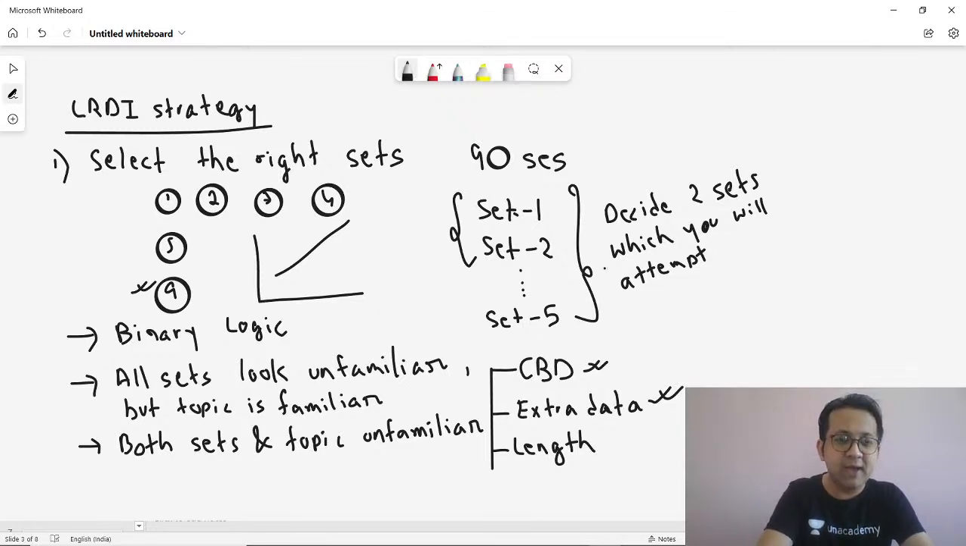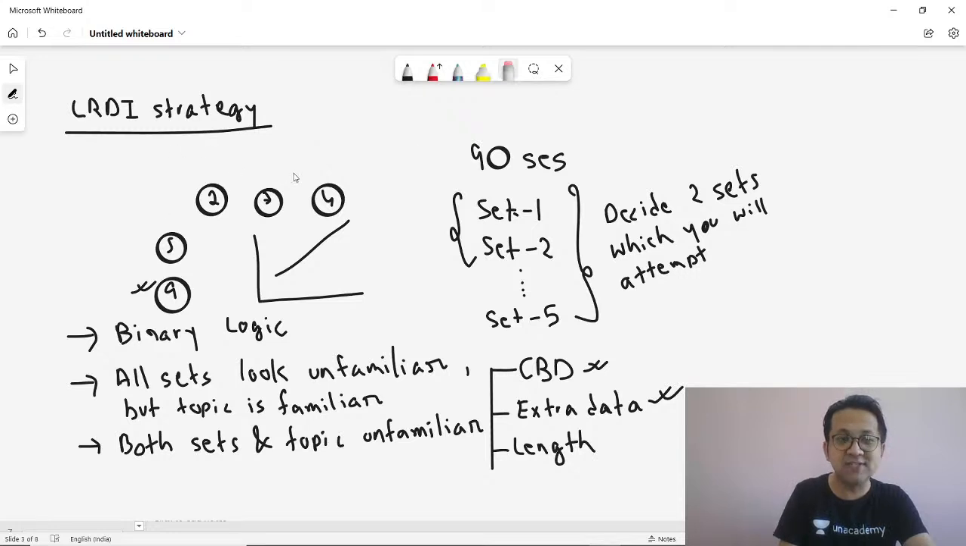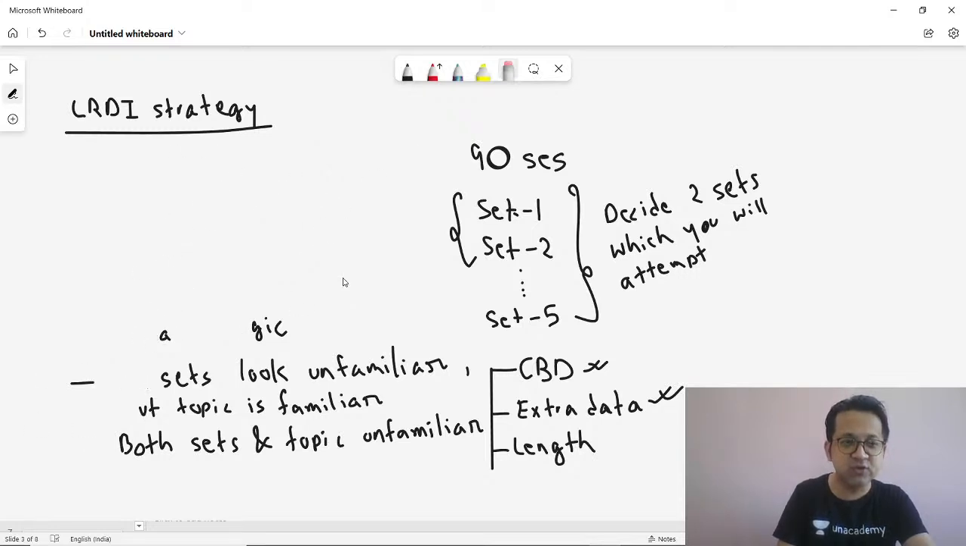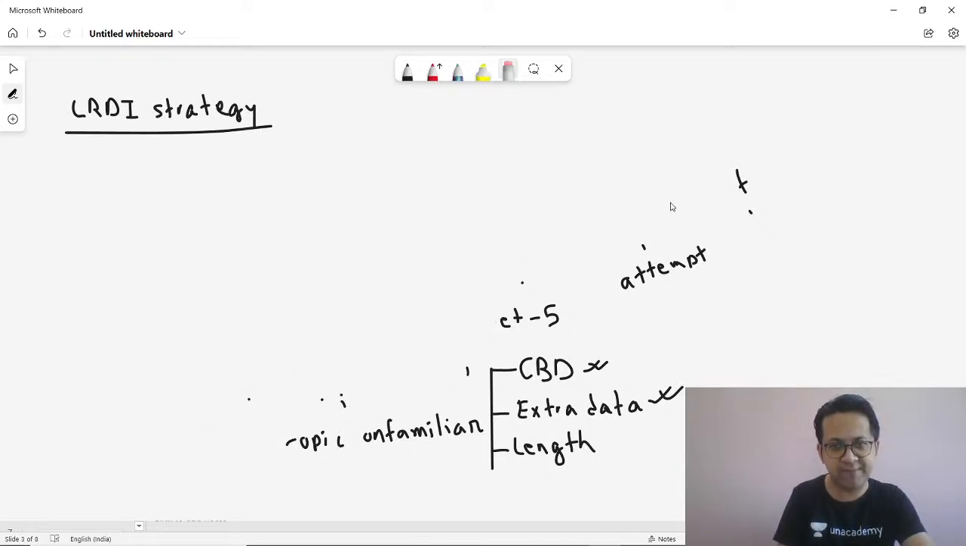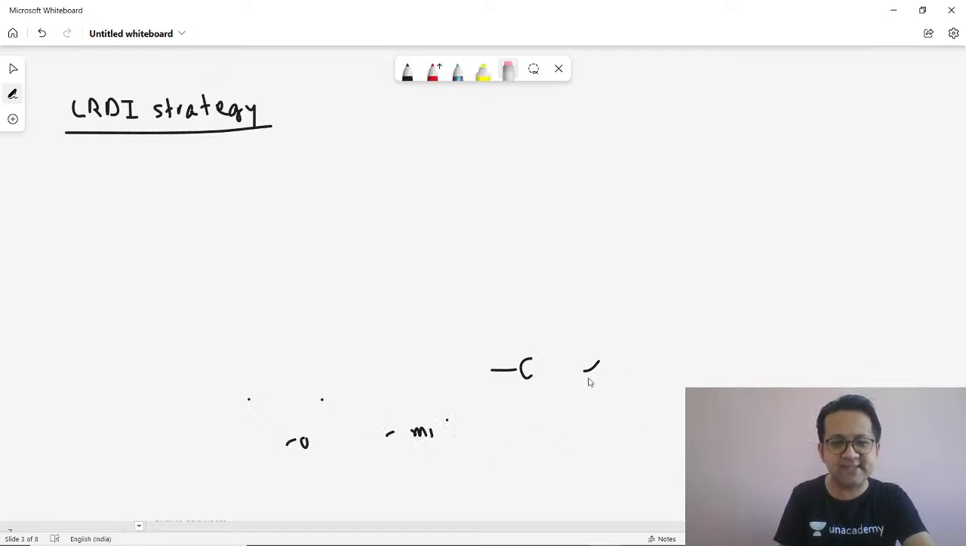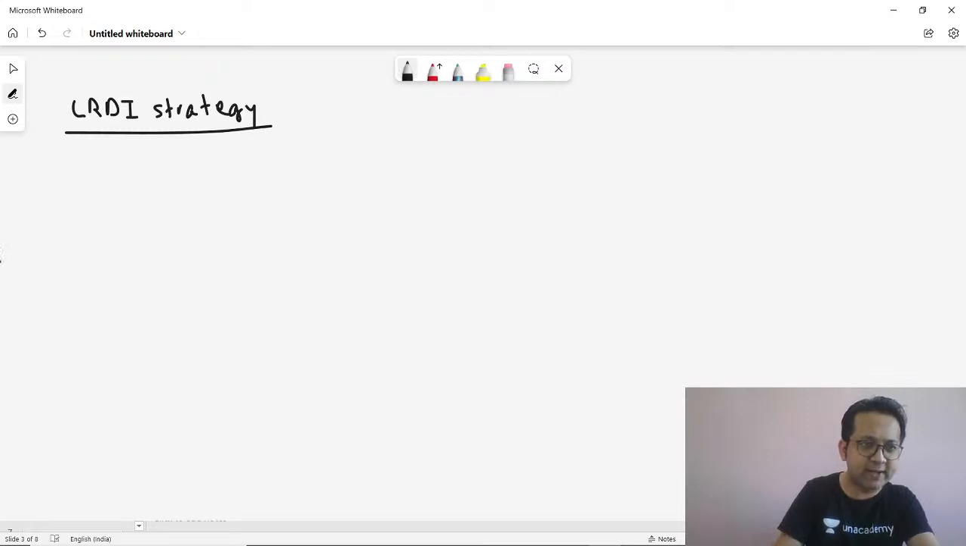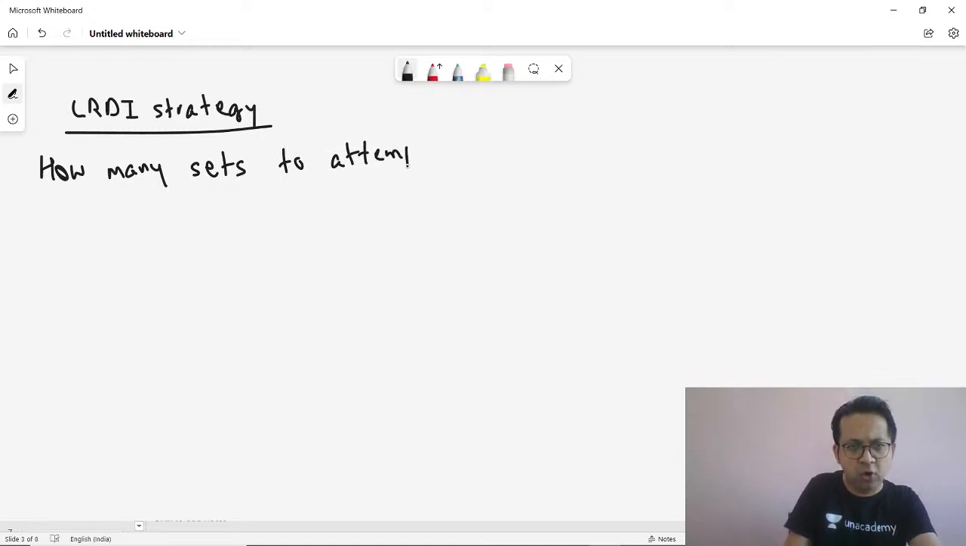Now, next thing would be, how much time should I devote per set? Okay. Now, what I told you, how to start, which sets do you select to start your LRDI section in the first 15-20 minutes of your exam. Next would be, how many sets should I attempt in the LRDI section? Correct? Very important question. How many sets to attempt? Correct? I would go with history here.